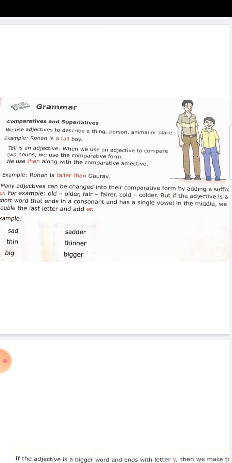Then you have to add er to make the comparative form. Sad, sadder, thin, thinner, big, bigger. Repeat. Sad, sadder, thin, thinner, big, bigger.